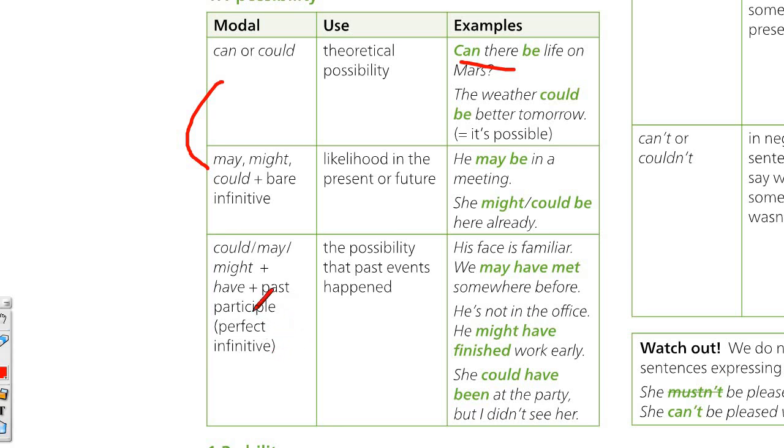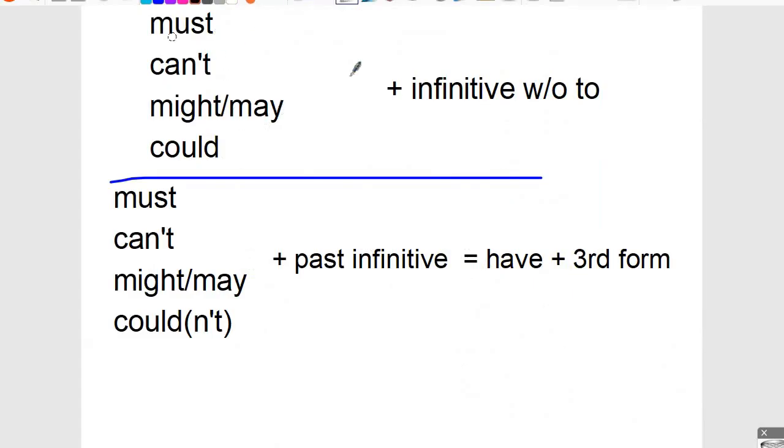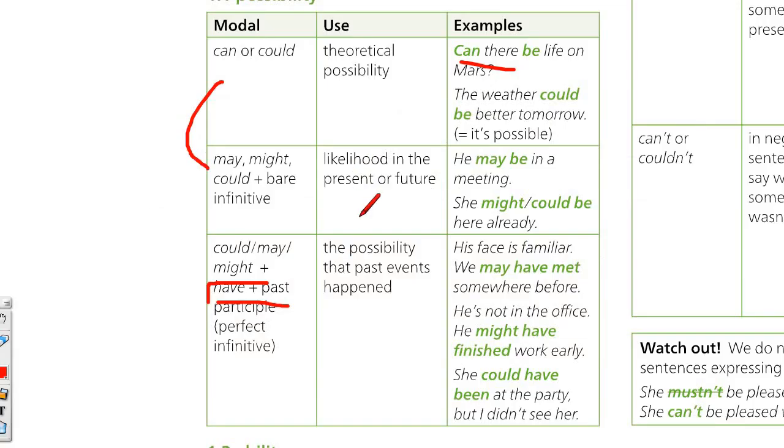And then if you talk about the past, you have to use have. We saw this in class. For example, you have the infinitive. It could rain. That's for the present. And then if it's about the past, it could have rained, but it didn't. Could have, or he could have passed the exam, but he didn't. So something that was possible in the past. So could have been, could have done, could have visited him. This is when something was possible. It's not exactly the same as the other use we'll see later.